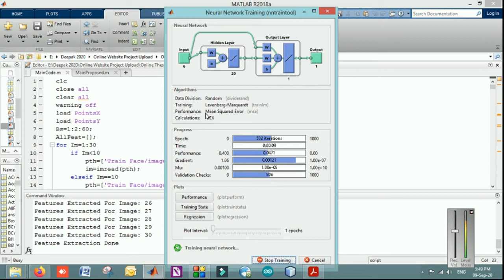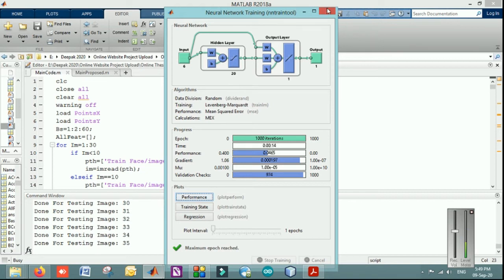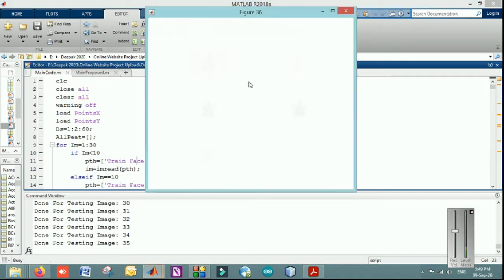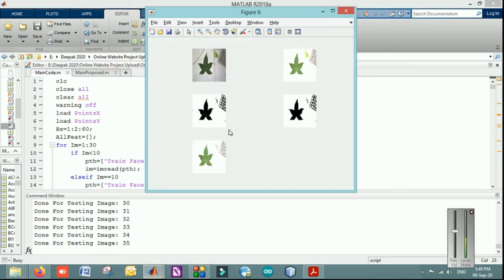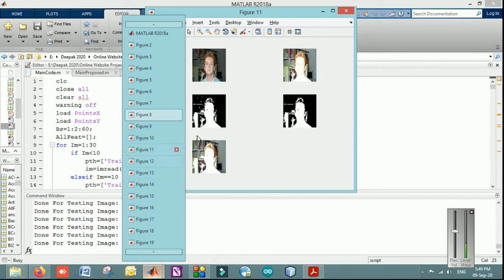The total epochs given for the training itself is 1000 epochs. Epochs is basically the iterations, you can say. Finally, once it is trained, it will start the testing of the images and show you the objects that are calculated by it. Let's have a look at how it is going to present. As the processing is very fast, the images might not be showing yet, but they will show in a few seconds. See, all the images are collectively shown, so you can see it is showing the results.